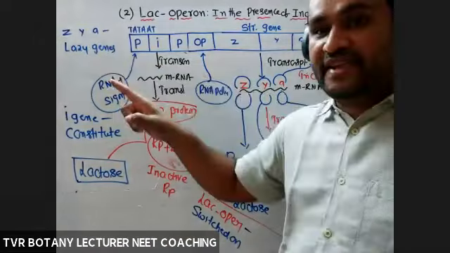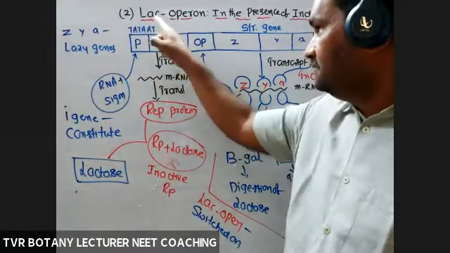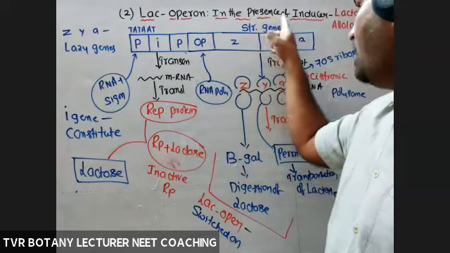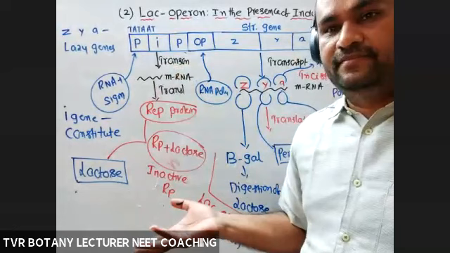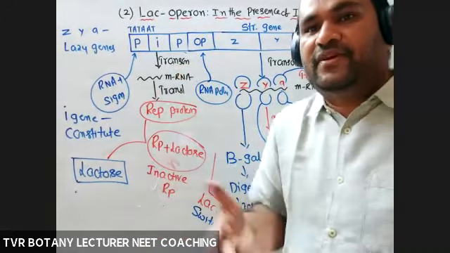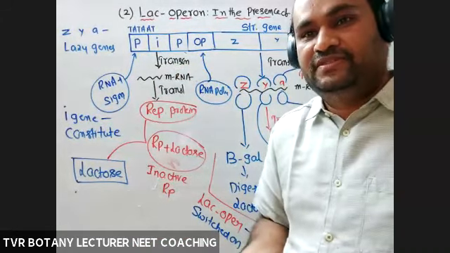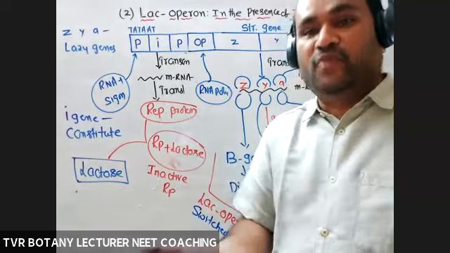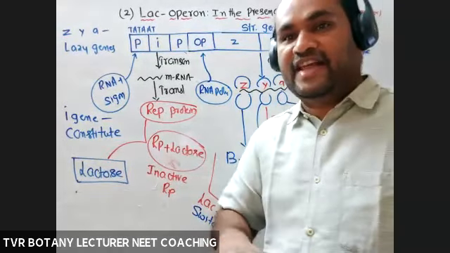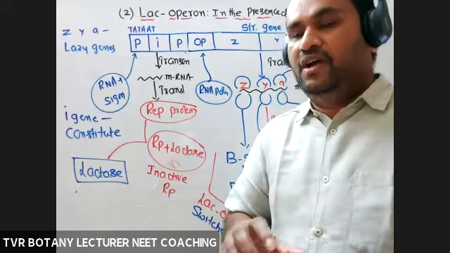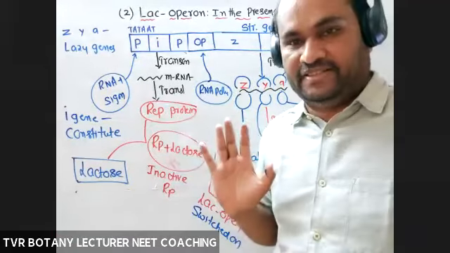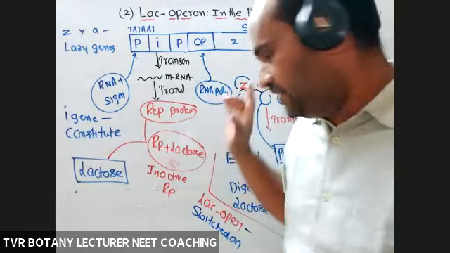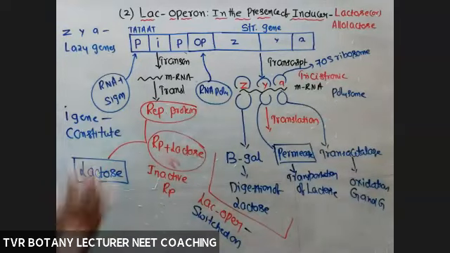What about ZYA in the first title? Lac operon in the absence of inducer. No working. The reason is it is not required. For example, no class. Why should I explain, what is the use? No student here to whom I have to explain. So in the absence of students, no exams, so no teaching. Myself, working staff, of course, I will work for some other thing, whatever it is. Is it or not? So here ZYA are lazy genes.